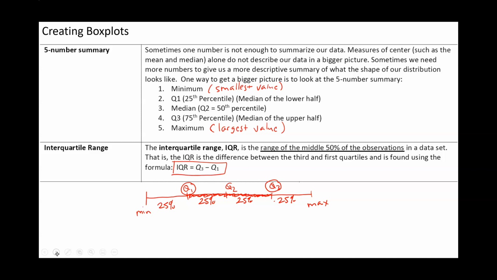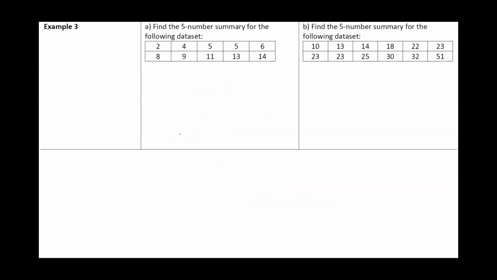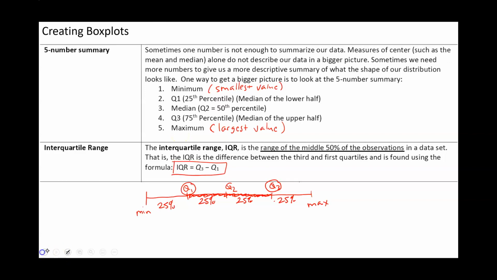So a box plot is a summary of these 5 values. It's a graphical representation of these 5 values. Our 5 values are minimum, Q1, median, which is Q2, Q3, and the maximum. And on a box plot, the first dash always represents the minimum. Okay, the second dash always represents Q1. The third dash always represents Q2. Fourth dash always represents Q3. And the fifth dash always represents a maximum.